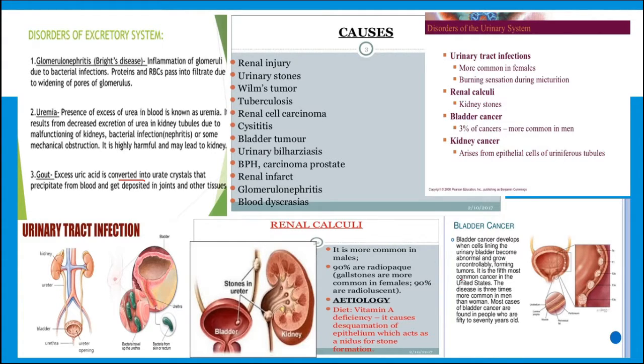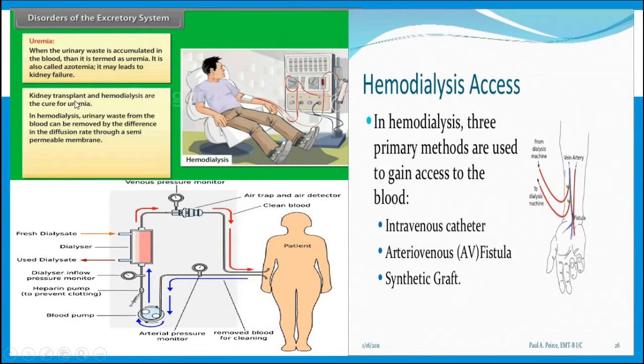Bladder cancer may also develop in the urinary bladder, and due to that various types of abnormality may occur. Uremia is a case in which urinary waste is accumulated in the blood because the kidney is not properly functioning. That means the filtration process is not proper.